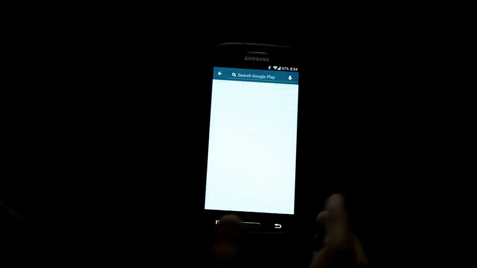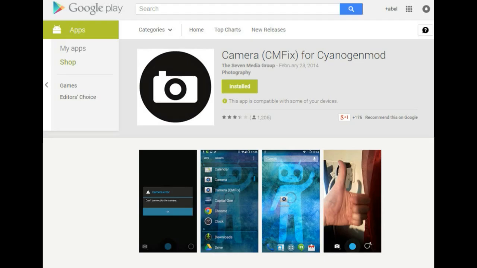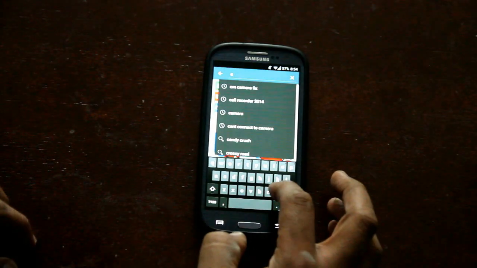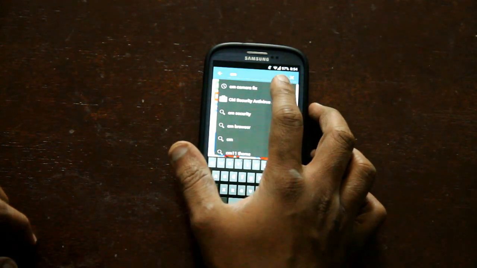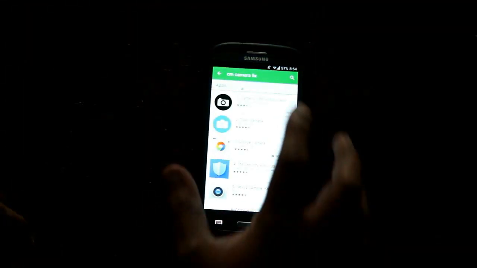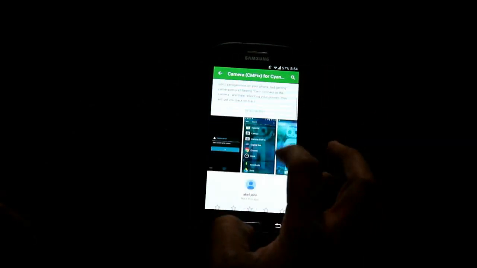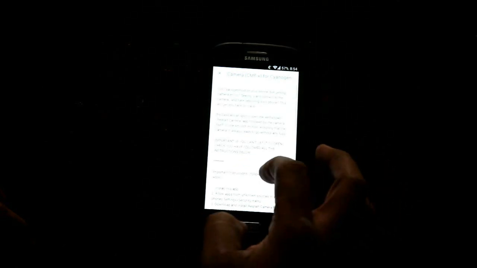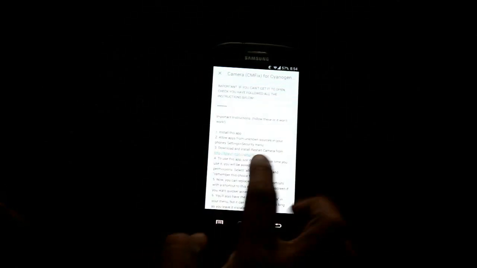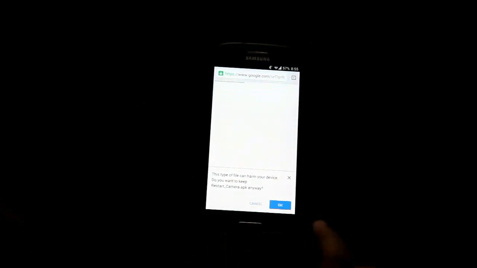Very simple. Go to Play Store and type CMFix. Don't install the app now. Click on Read More and you will see a link down there. Click on it. It will take you to a website asking your permission to download external apps. Once you grant the permission, it will download.